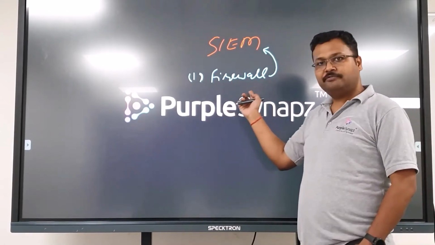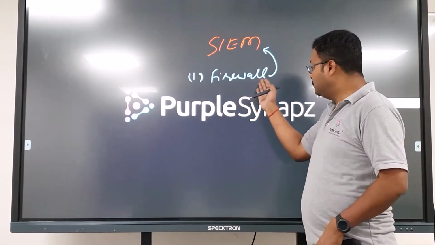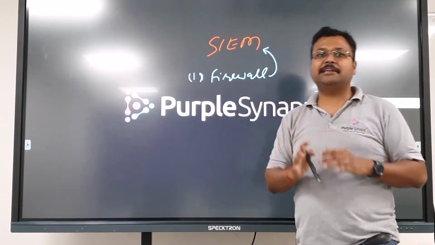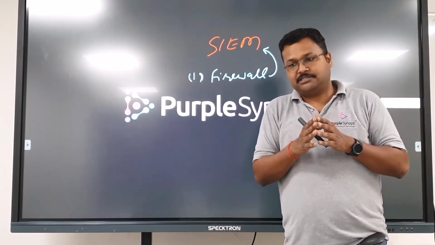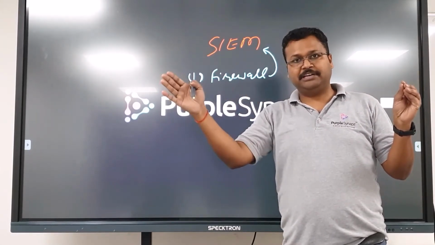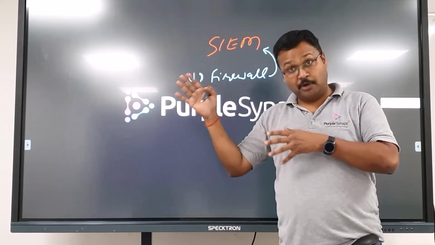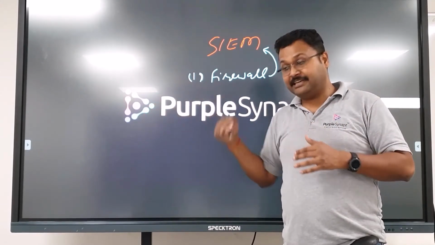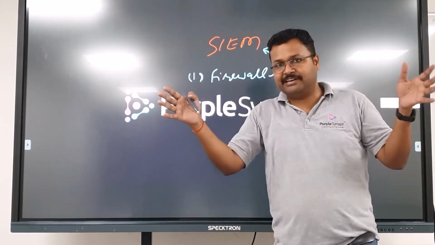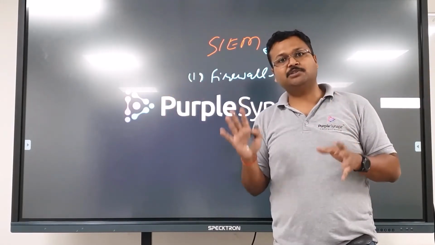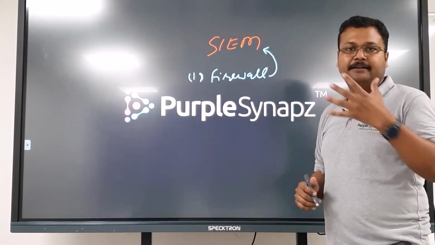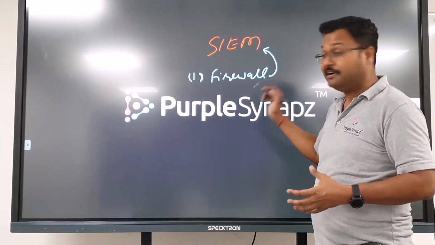The firewall will not tell you this out of the box, but when you push those logs to the SIEM tool, it will be able to tell you somebody is trying to scan your network. The SIEM has the intelligence to see this source, this destination, port 80, same source, same destination, now port 81, 82, 83, 84, and it has a correlation logic saying a normal user will never do that. So somebody is doing it, it's a malicious user, and an alert will be generated. This is a very simple example of SIEM using logs coming from the firewall.